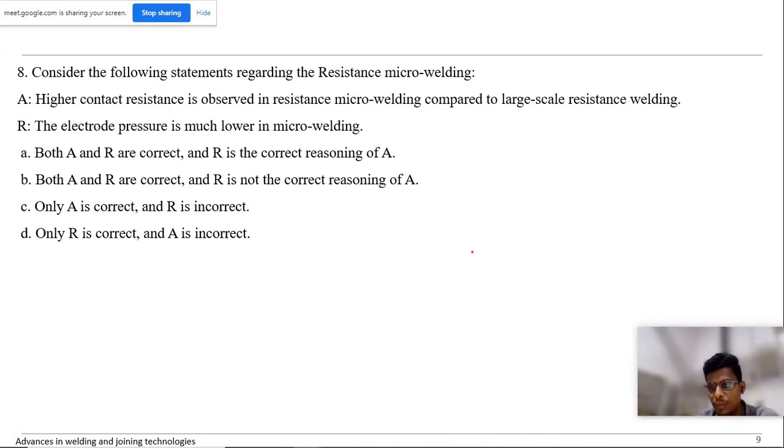If these are the two plates and the pressure comes from the electrode, and I apply less pressure, then there will be some little gap inside. If there is a gap, there will be contact resistance, because of asperities. Because of surface roughness or asperities there will be some gap, and since you are applying less pressure, the contact resistance will be more.